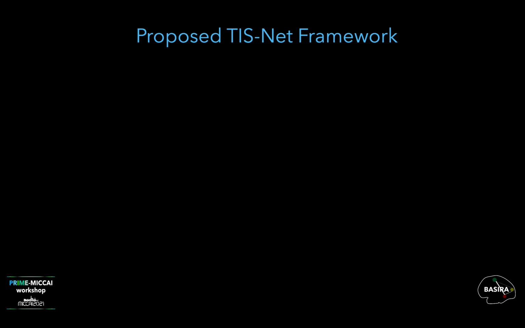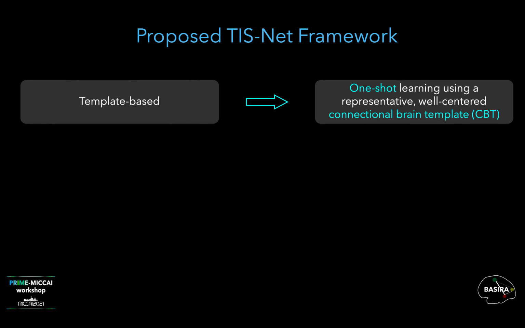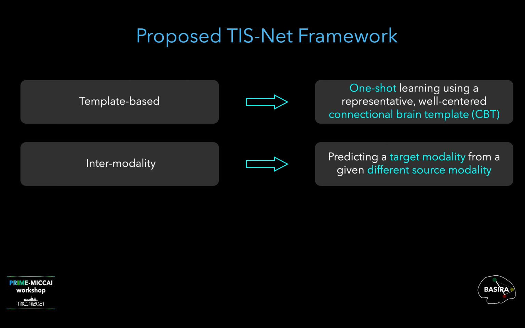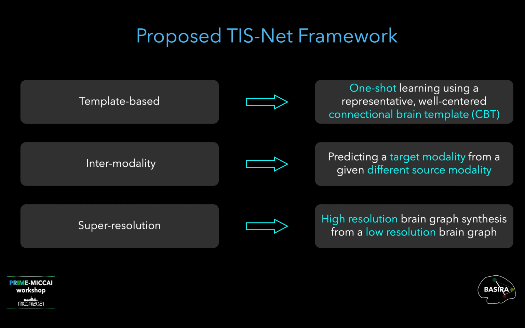Our framework has three exclusive features. First, it learns from a representative, well-centered CBT in a one-shot learning manner. Second, it's able to generate brain graphs between different modalities. And third, it's also capable of shifting the brain graph resolution to a higher resolution.